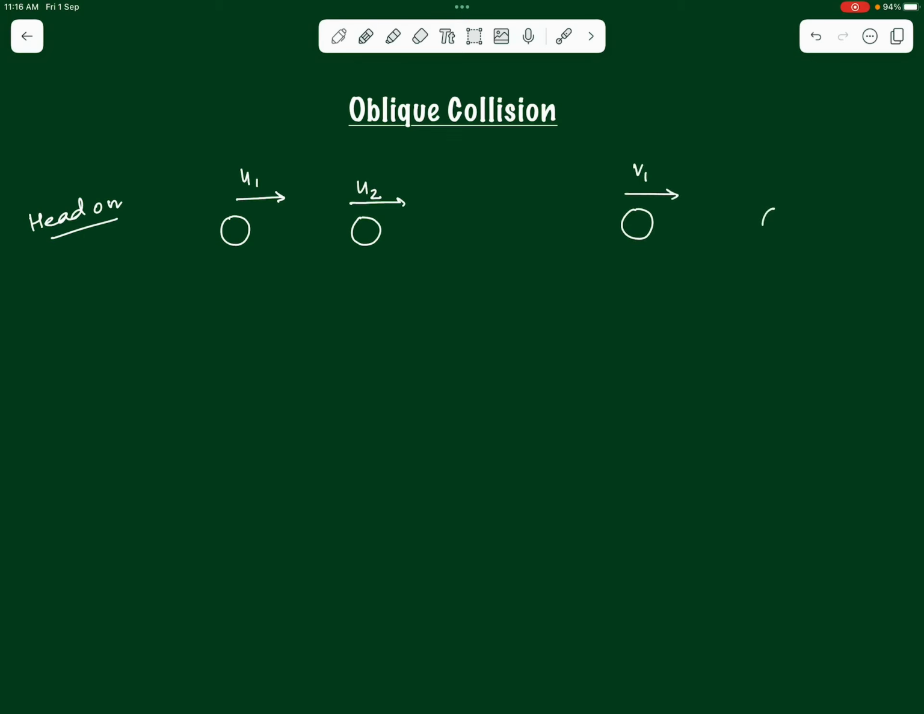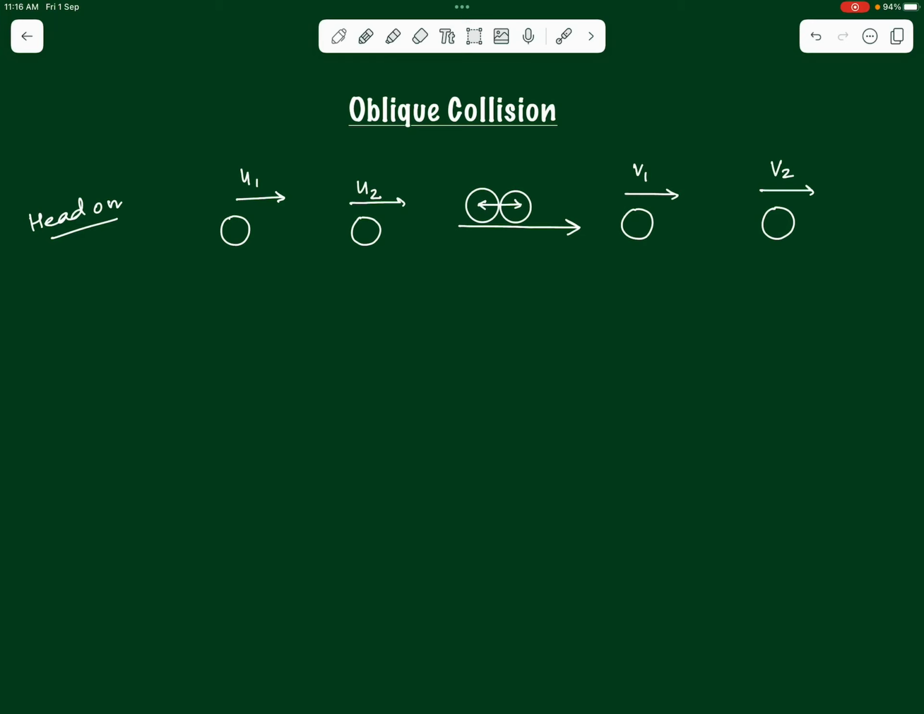So if u1 and u2 are in a certain direction, v1 and v2, though their magnitudes will be different from u1 and u2, their direction will remain the same. So the bodies continue to move along the same straight line in which they were initially moving before collision. So what makes them continue to move in the same straight line? When the bodies collide, let's say like this, the impact force that the two bodies exert on each other will be like this.